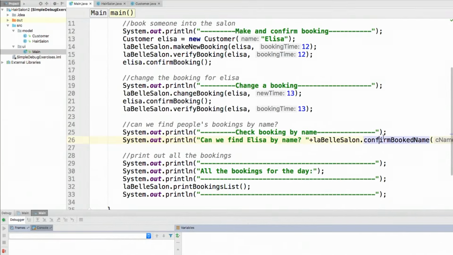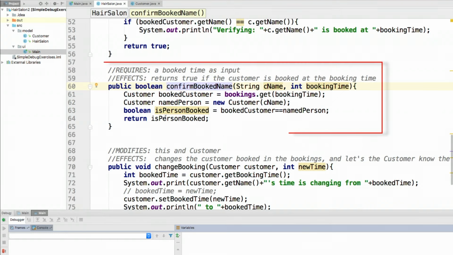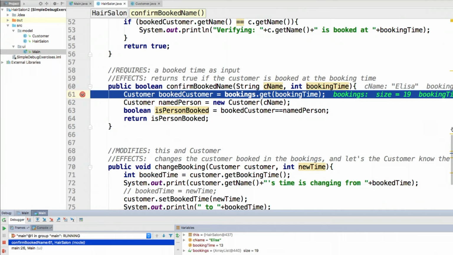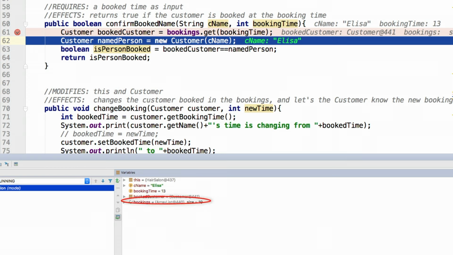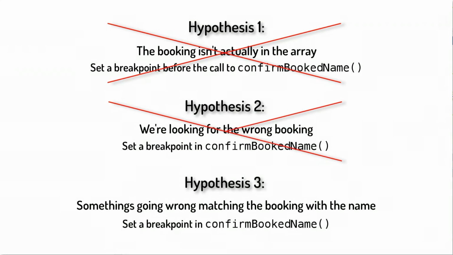To do that, we'll kill the execution and set a breakpoint right at the beginning of confirm booked name. And we'll see if there's a typo in the parameters or if anything strange is happening there. So here we have our bookings and our booking time, and we have our booked customer. And we can see that all the parameters are coming in correctly. The names are all Elisa. So hypothesis 2 is also disproven. We're definitely looking for the right customer, so that is not the issue.